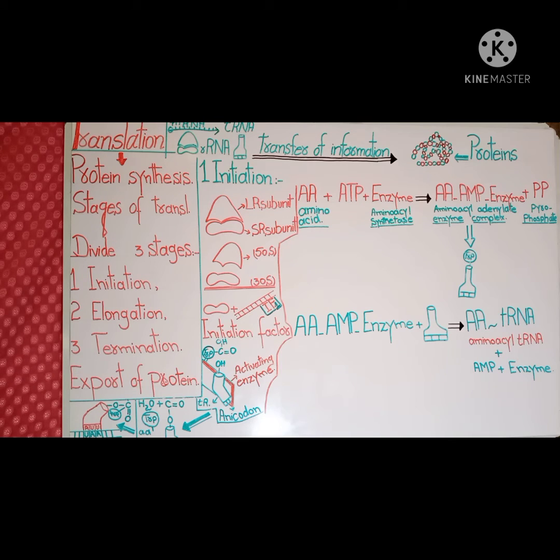With the help of this diagram, we can better understand that when an amino acid molecule reacts with a transfer RNA molecule in the presence of the amino acyl adenylate enzyme complex, then an amino acyl transfer RNA is formed in which the amino acid is attached to this transfer RNA.